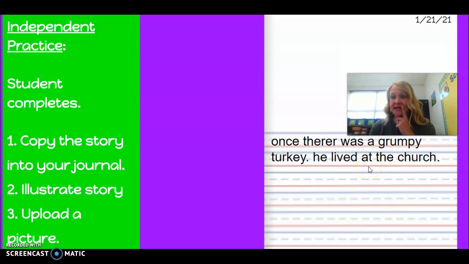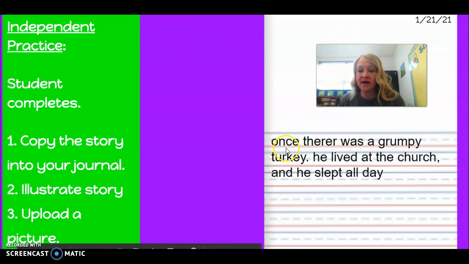I've got an idea. Is there a way we can combine "he lived at the church" with another sentence and make it a compound sentence? Could we add a comma and then another sentence? Let's see if we can do that.